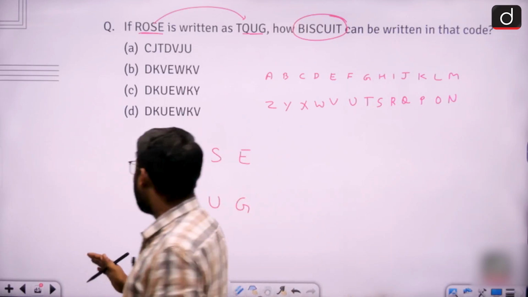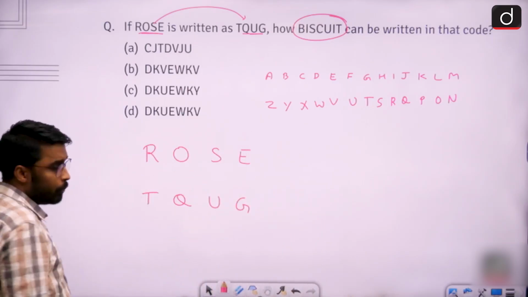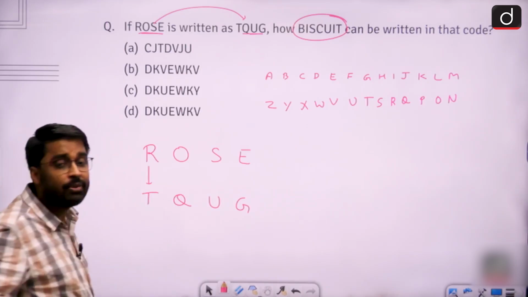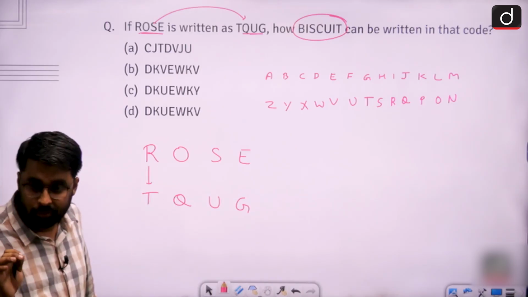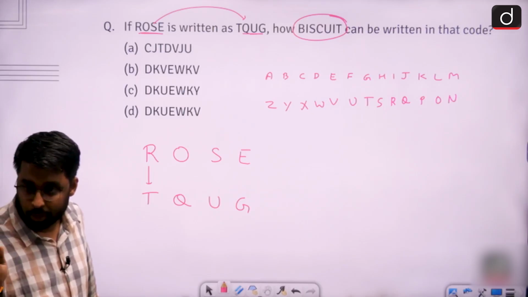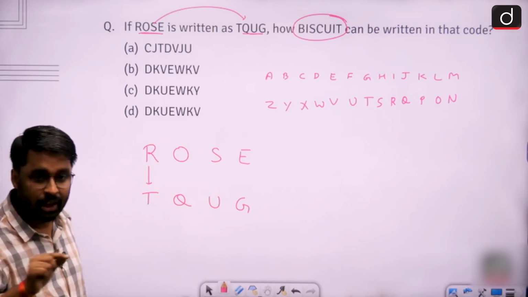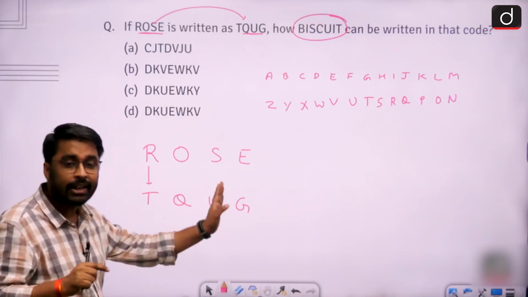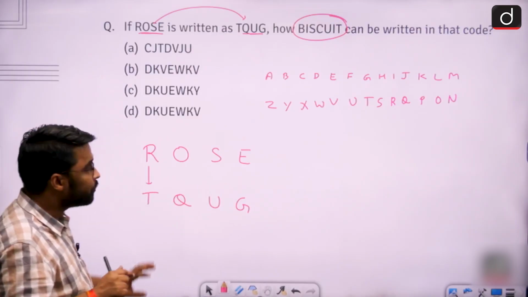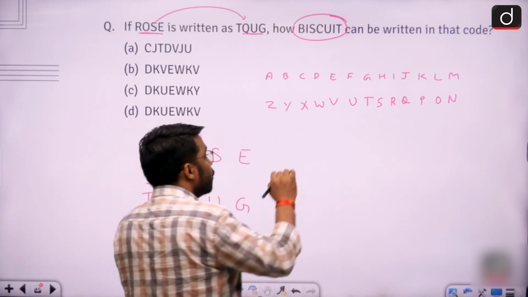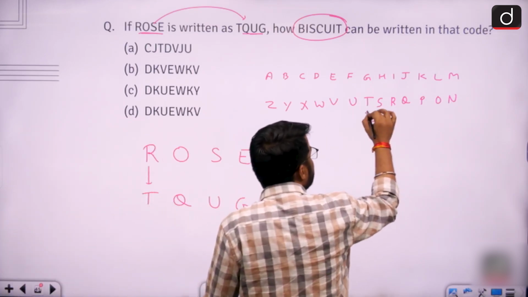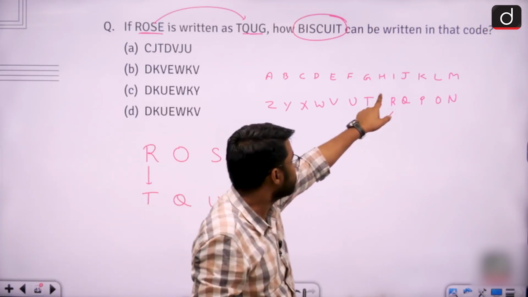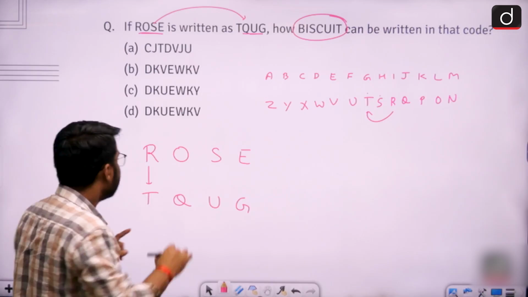So now, after writing the letters of the code below the letters of the word, suppose for letter R, if T would have been the code. Suppose means I am taking an assumption. I am not sure whether the code of the letter was written immediately below it or at any other place. Right? Suppose for letter R, if T would have been the code, now as I move from R to T in my ABCD, I am moving in alphabetical order. And the gap is of how many letters? 1, 2. So this will be a +2 gap.